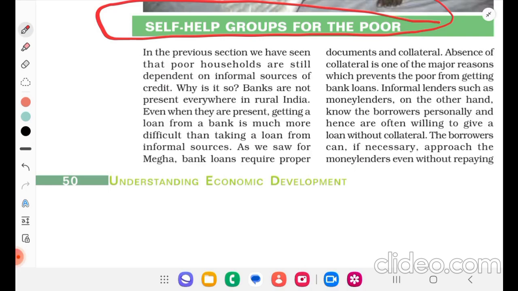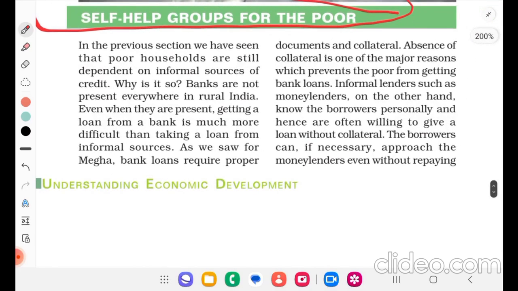As we saw for Megha, bank loans require proper documentation and collateral. Absence of collateral is one of the major reasons which prevents the poor from getting bank loans. Informal lenders such as moneylenders, on the other hand, know the borrowers personally and hence are often willing to give a loan without collateral.